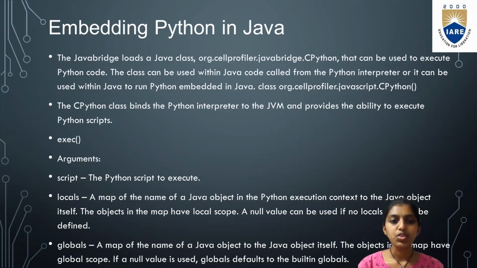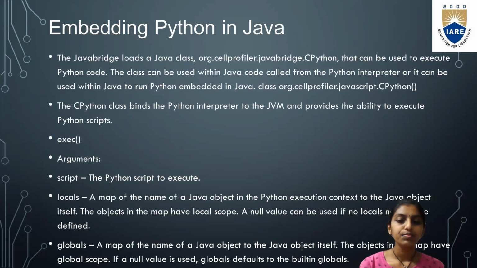So for execution, we have some arguments. First is script, the Python script to be executed. Next is locals, a map of the name of a Java object in the Python execution context to the Java object itself. The objects in the map have local scope. A null value can be used if no locals are to be defined. Next comes globals, a map of the name of a Java object to the Java object itself. The objects in the map have global scope.